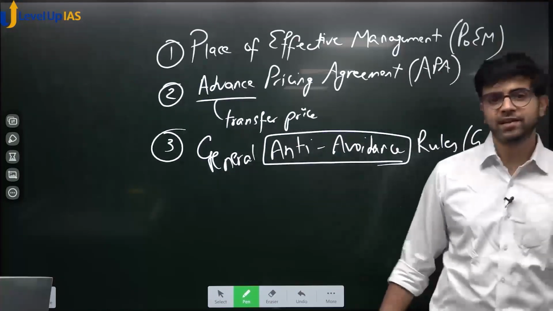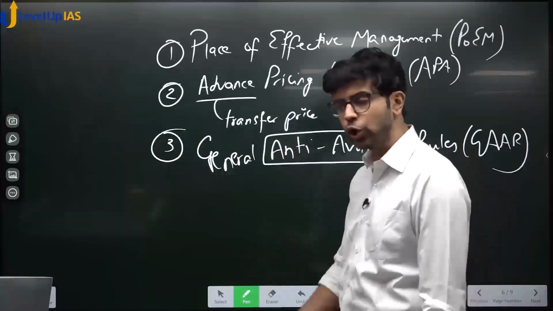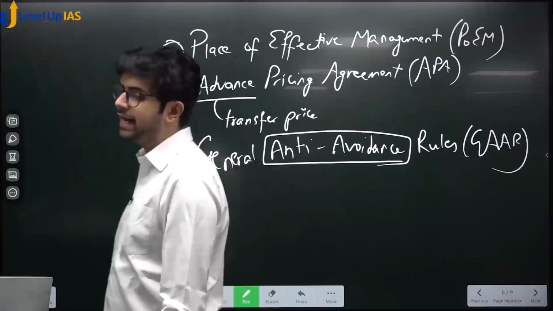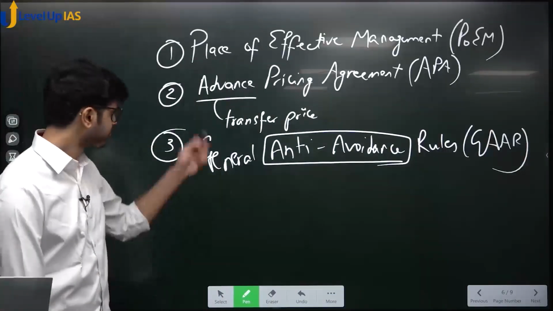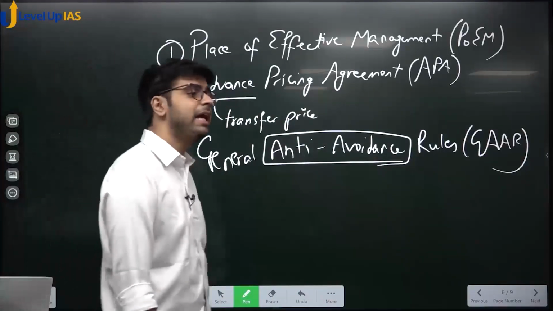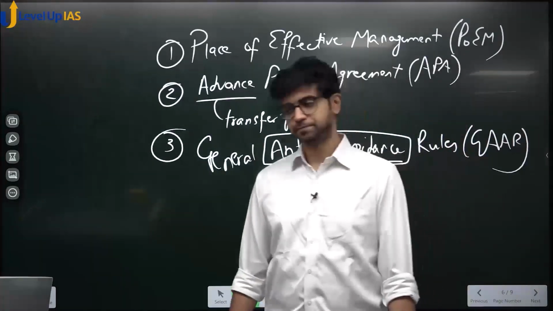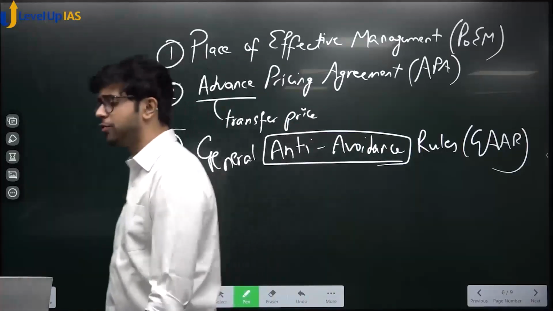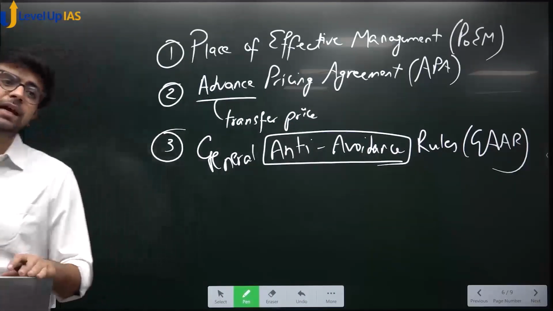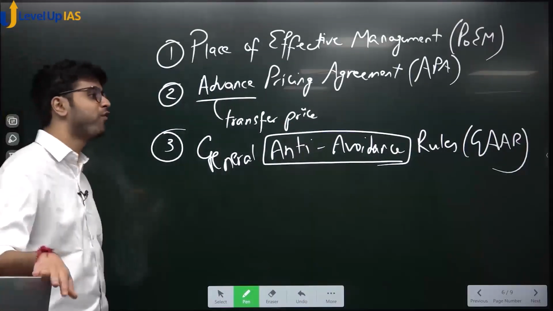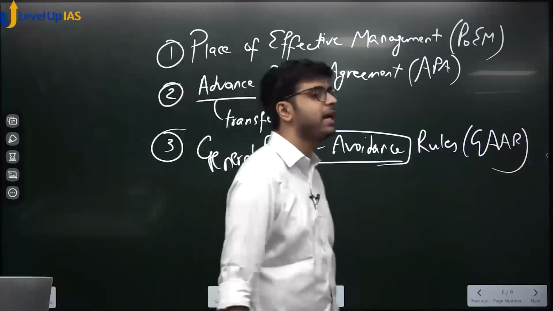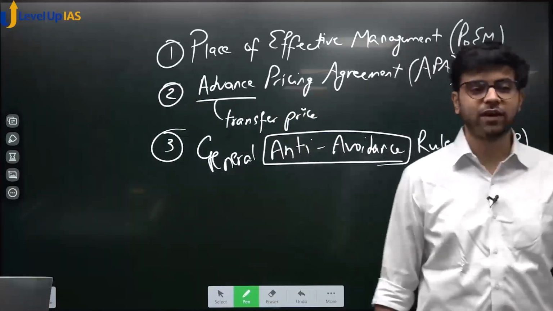To determine the place of control of a company, to determine taxation, income tax. What is advance pricing agreement? An agreement between the taxpayer and the income tax department to decide the transfer price beforehand, so that litigation does not arise afterwards. It is known as advance pricing agreement.